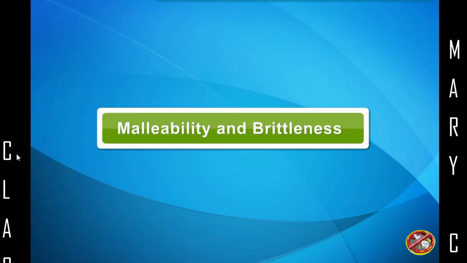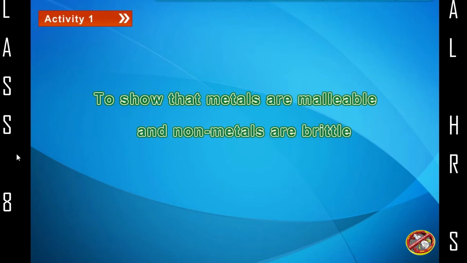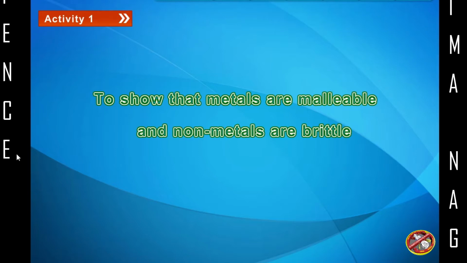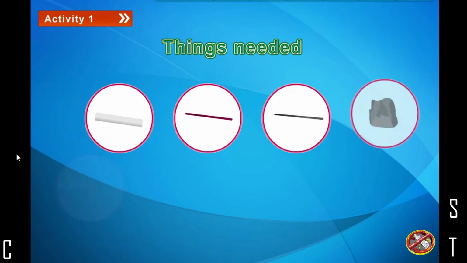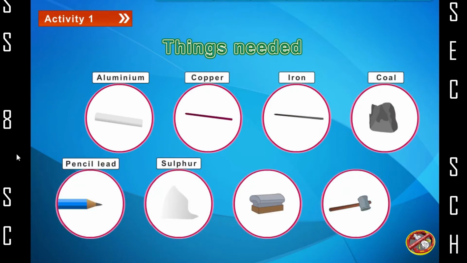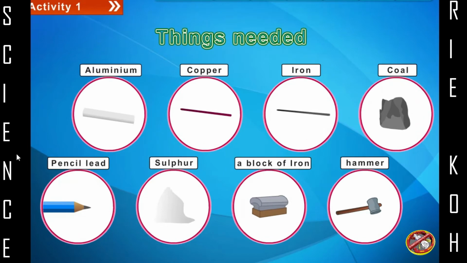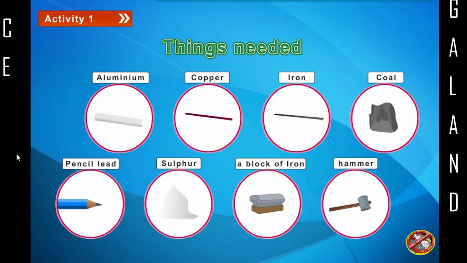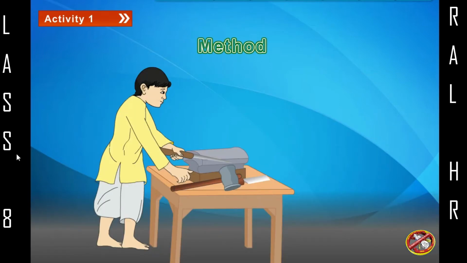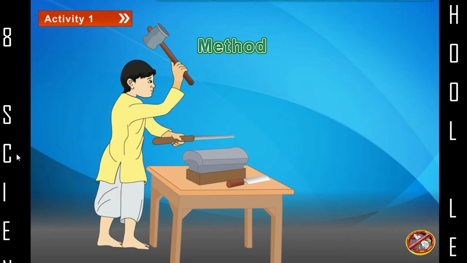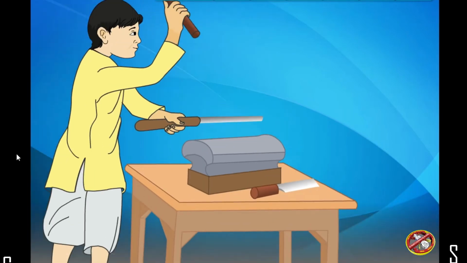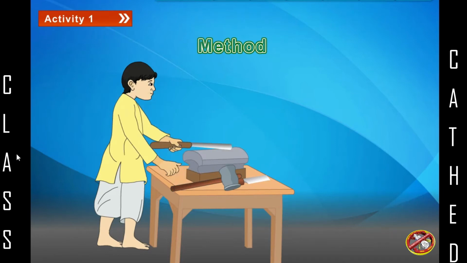and brittleness. Activity 1. To show that metals are malleable and non-metals are brittle. Things needed: small pieces of aluminium, copper, iron, coal, pencil lead, sulfur, a block of iron and a hammer. Method: we take a piece of aluminium metal, place it on a block of iron and beat it with a hammer. We must take care that we do not hurt our fingers while hammering.